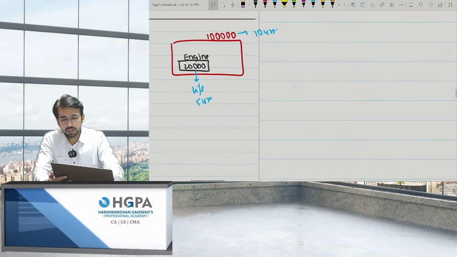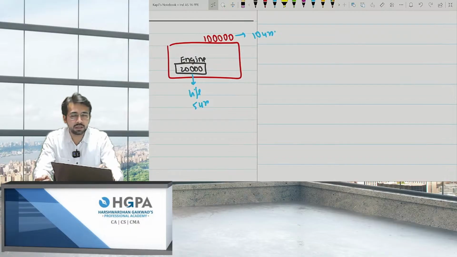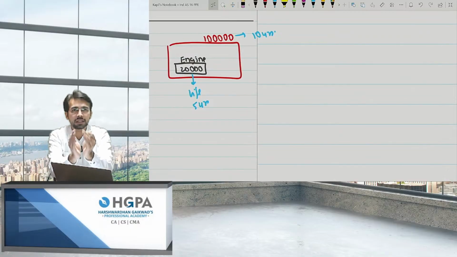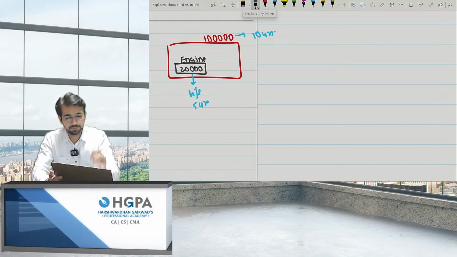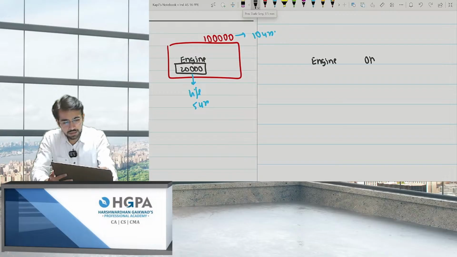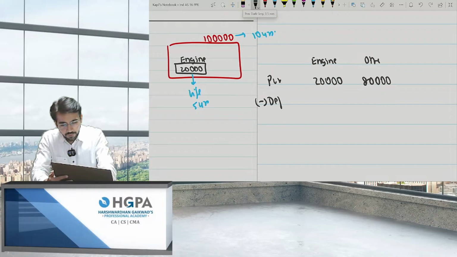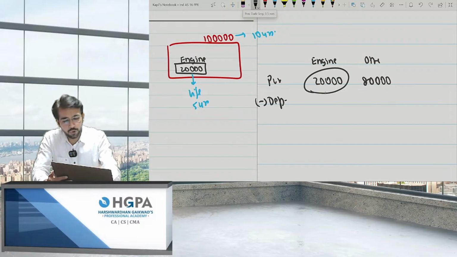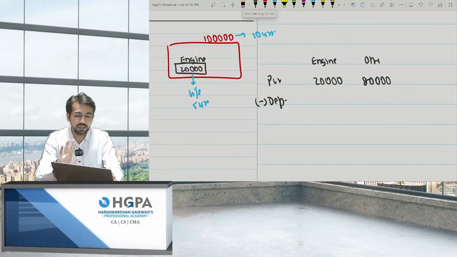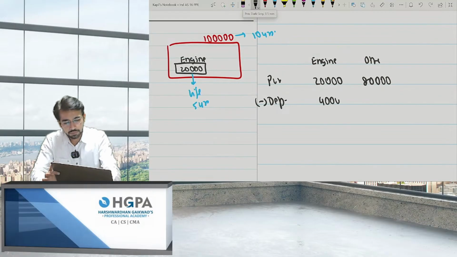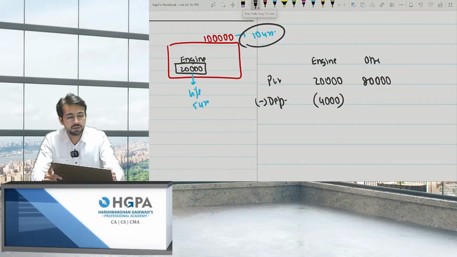So over here I can say this is component accounting. What is a component? You have two components in the same thing, so you have to separate them, like the engine and the other parts. Let's say the purchase value was 20,000 for the engine and 80,000 for the rest of the machinery, right? What will you depreciate in the first year? The engine's life is 5 years, so 20,000 divided by 5, the depreciation of the first year will come to 4,000. But the life is 10 years for the rest, so I'll depreciate 80,000 divided by 10, that is 8,000.